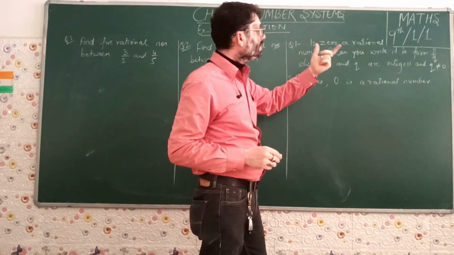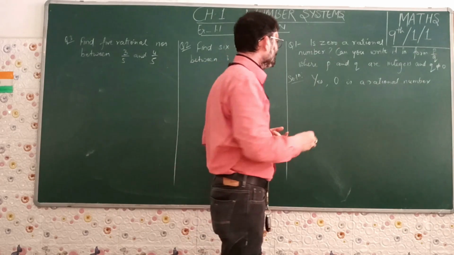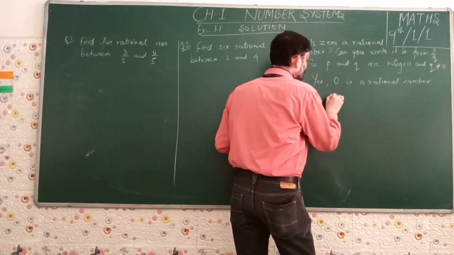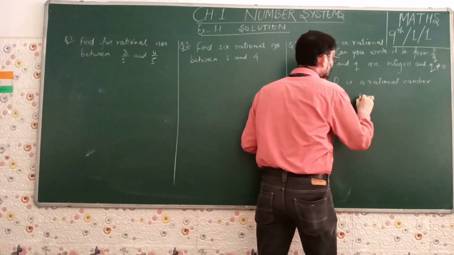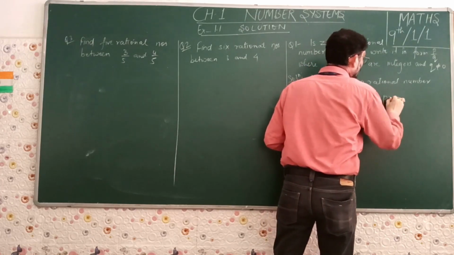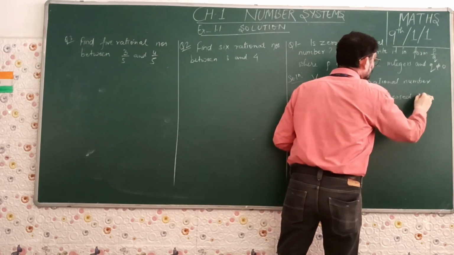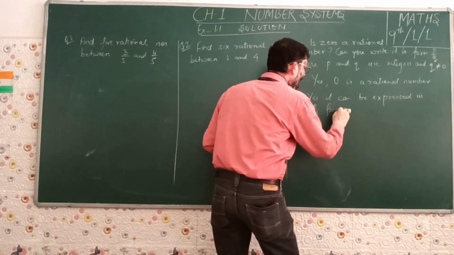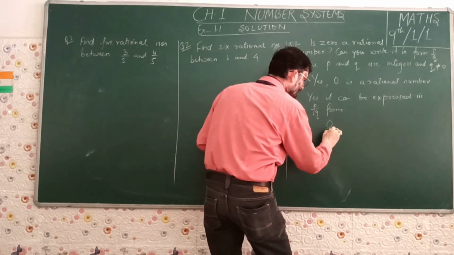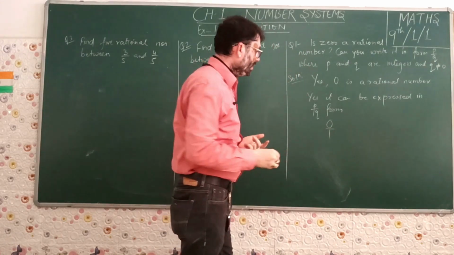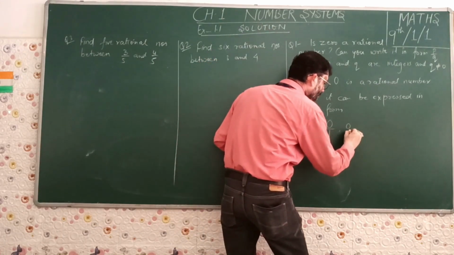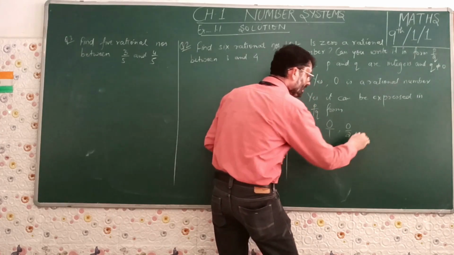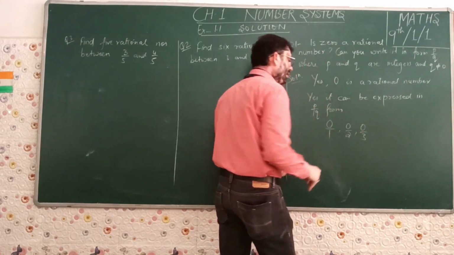Can it be expressed in P by Q form? Yes, it can be expressed in P upon Q form. How can it be expressed? 0 upon 1 you can write. You can also write 0 upon 2. You can also write 0 upon 3. All the values are 0.